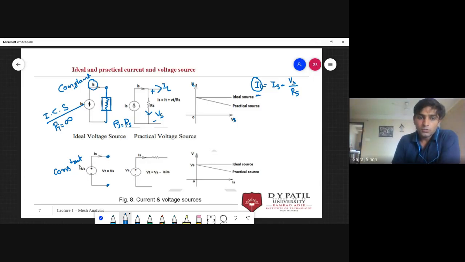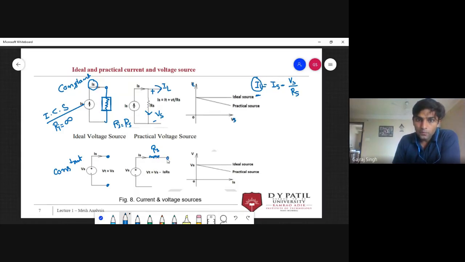But in case of a practical voltage source, there will always be a resistance in series. Make this point very clear. Sometimes people forget to use this resistance. This resistance is always in series in case of voltage source, and in parallel in case of current source.